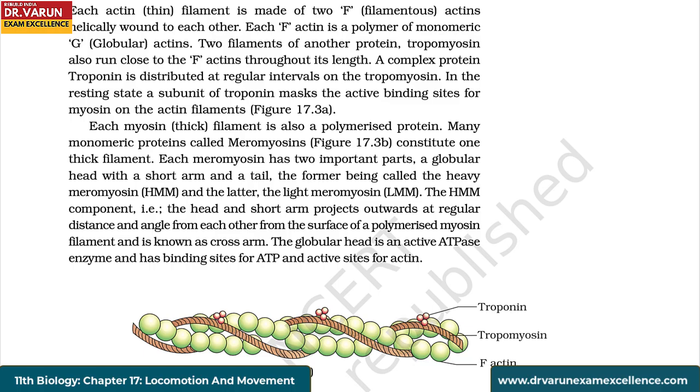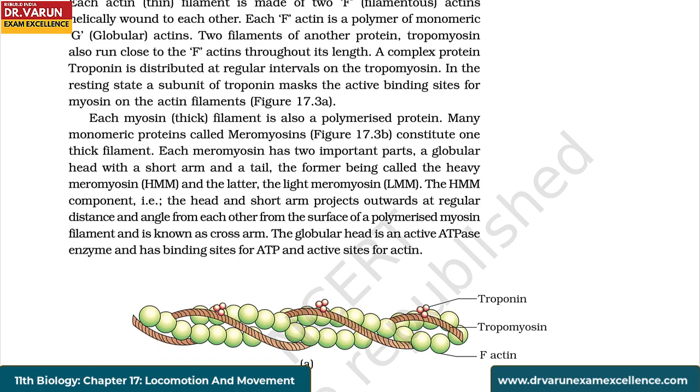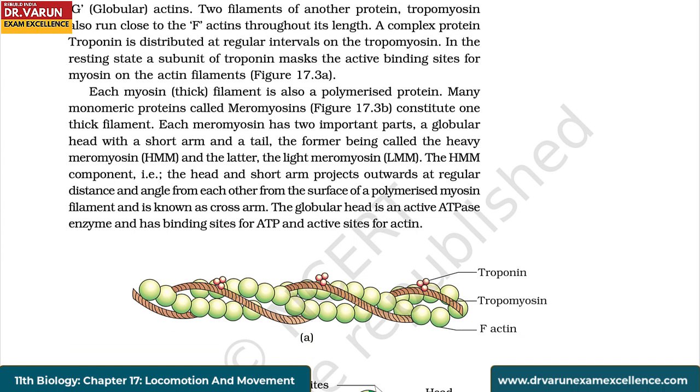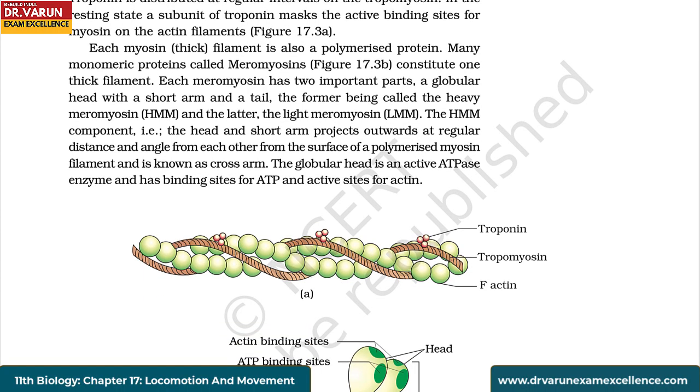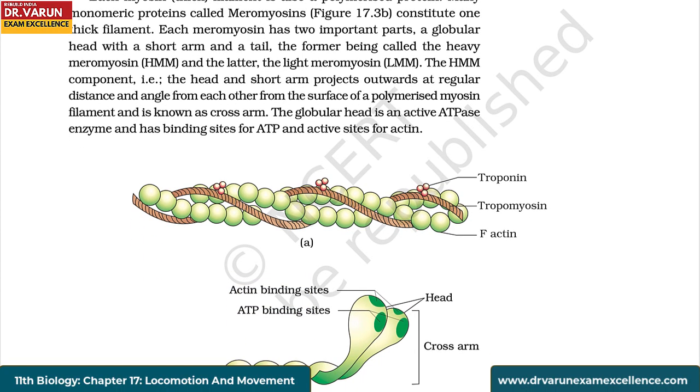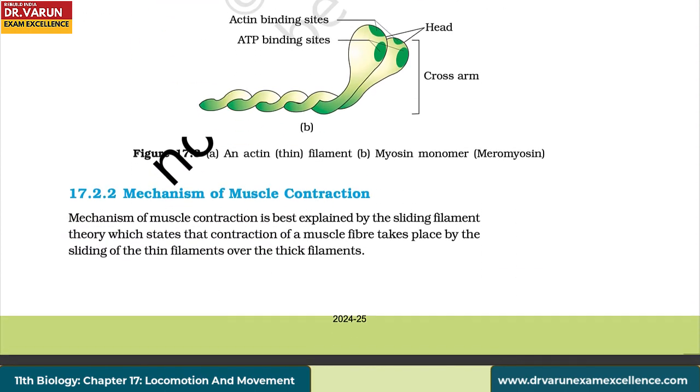Each myosin or thick filament is also a polymerized protein. Many monomeric proteins called meromyosins constitute one thick filament. Each meromyosin has two important parts, a globular head with a short arm and a tail, the former being called the heavy meromyosin or HMM and the latter the light meromyosin or LMM. The HMM component, that is the head and short arm, projects outwards at regular distance and angle from each other from the surface of a polymerized myosin filament and is known as cross arm. The globular head is an active ATPase enzyme and has binding sites for ATP and active sites for actin.